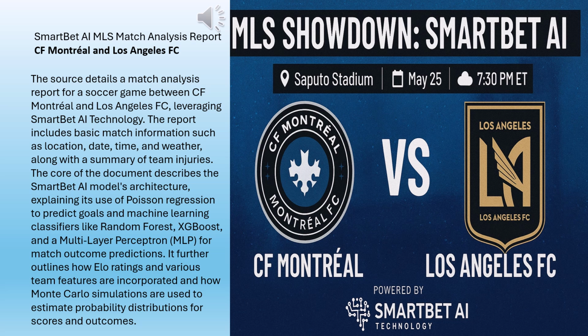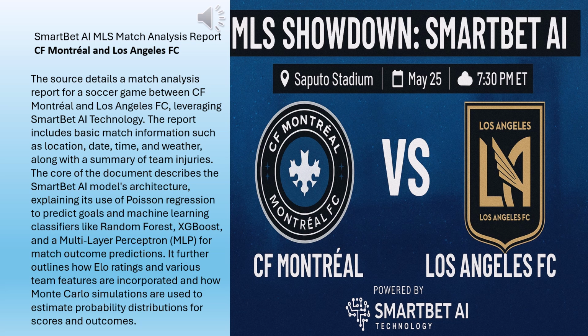Okay, so summing up, this deep dive into the SmartBet AI analysis suggests that Los Angeles FC is statistically favored to win against CF Montreal on May 24th. This is based on a pretty complex blend of statistical modeling and advanced machine learning. Yeah, we've seen how it pulls together everything from ELO ratings and expected goals to recent form, injuries, and even betting odds, running it all through these different algorithms to generate these probabilities. It definitely gives you a different way to think about the match, doesn't it? Looking beyond just gut feelings and considering all these underlying data points.